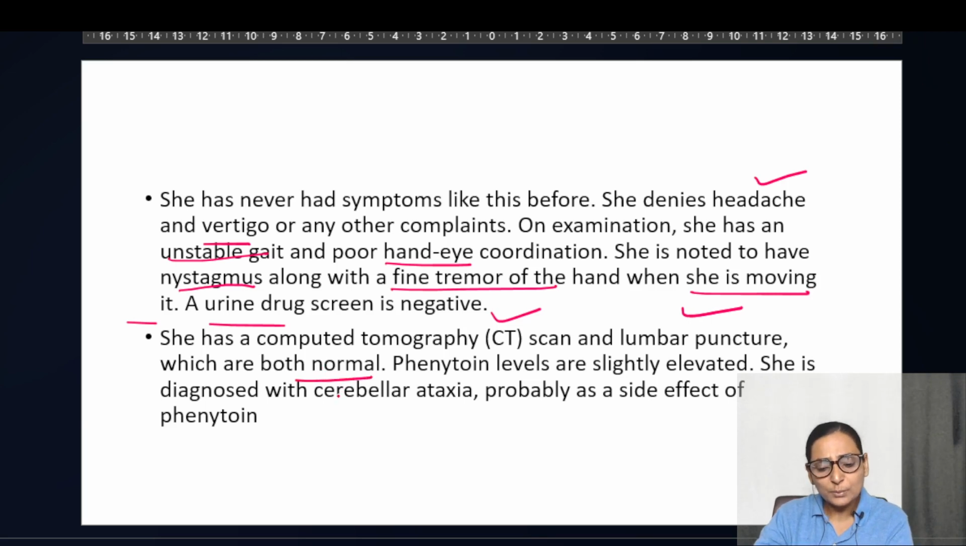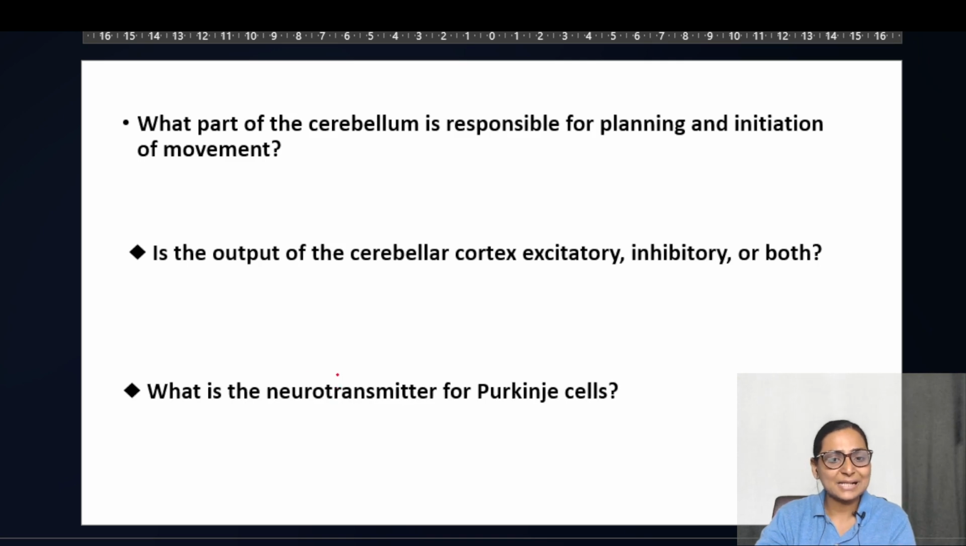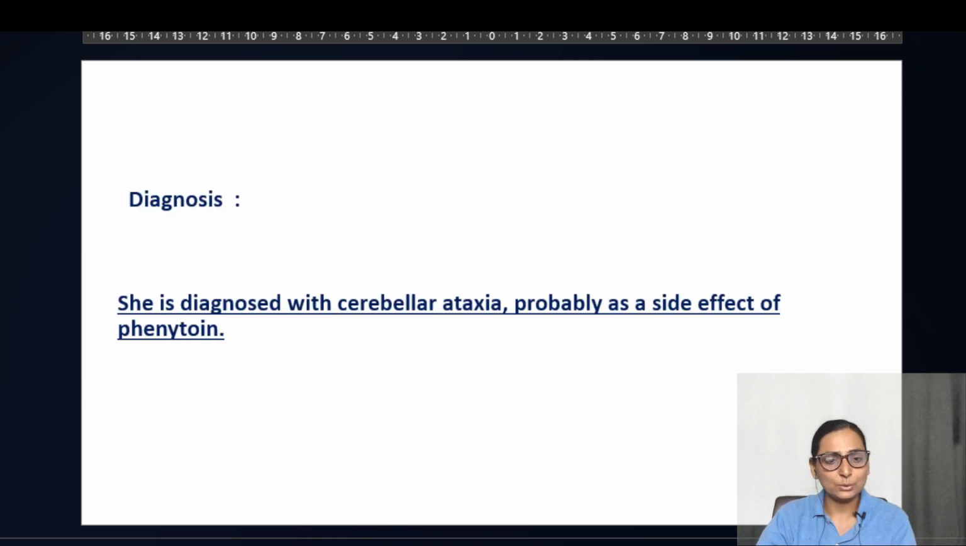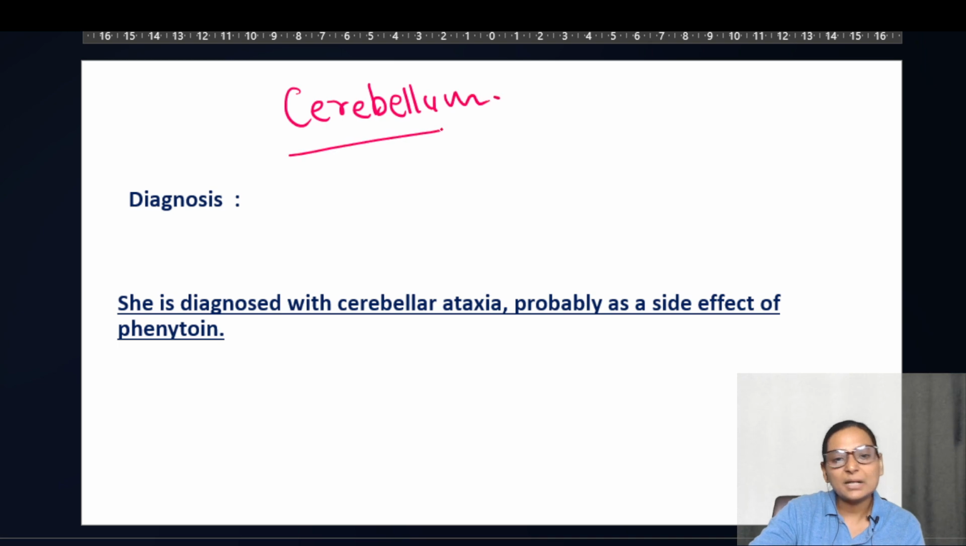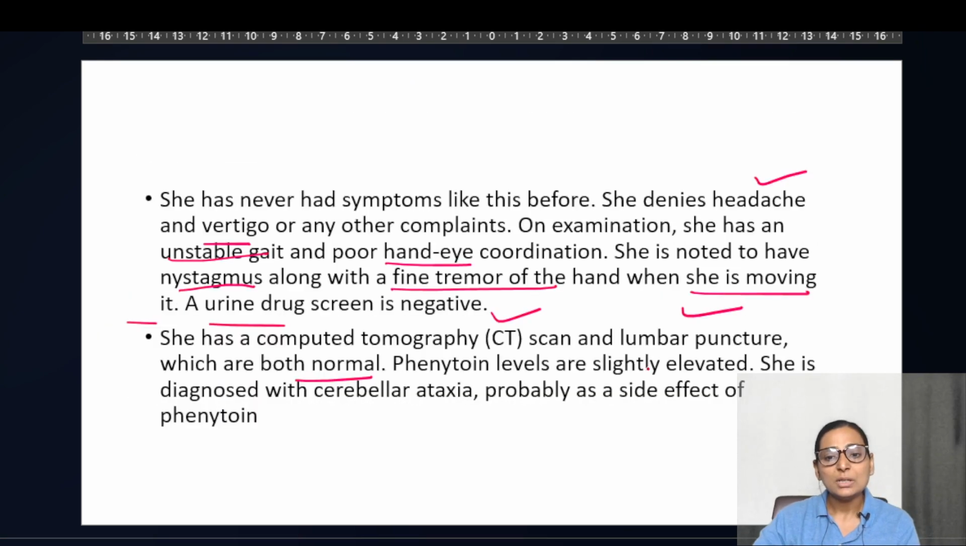Now, what could be the probable diagnosis of this condition? These features are taking us towards the features of cerebellar disorders, intention tremors, loss of coordination. So this is a cerebellar disease. Possibly it could be a side effect of the drug phenytoin that is given to her, right? The phenytoin levels are elevated, and everything else is normal. She's diagnosed with cerebellar ataxia. This could probably be a side effect of phenytoin.